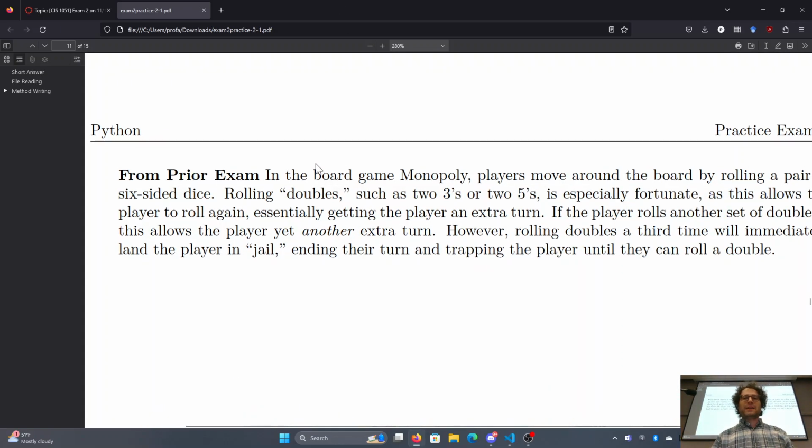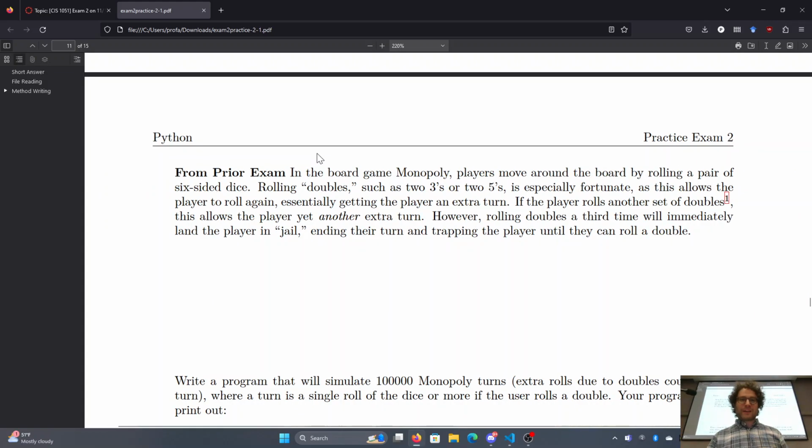So in the board game Monopoly, players move around by rolling a pair of 6-sided dice. Rolling doubles, such as two 3s or two 5s, so getting a 6 with two 3s or getting a 10 with two 5s, that's awesome because you essentially get a second turn. You get to roll again. If you roll a second pair of doubles, congratulations, you get a third turn. And then finally, if you roll a third set of doubles, you don't get a fourth turn. You go directly to jail for speeding. That's the way the game works.